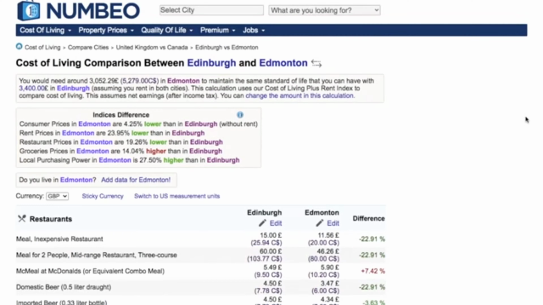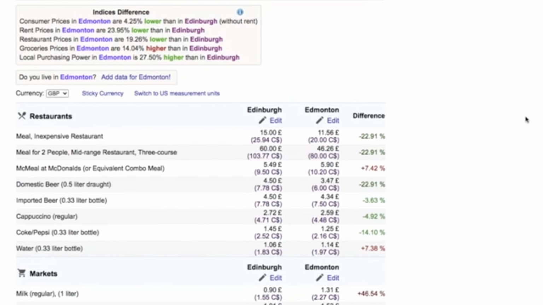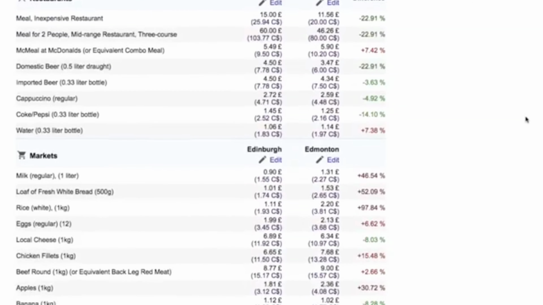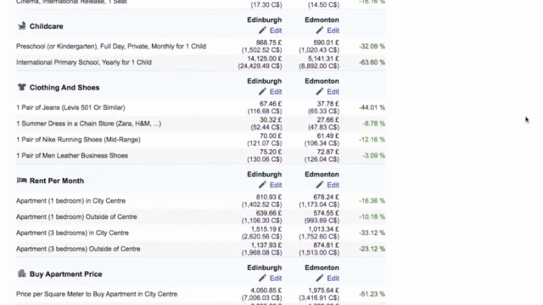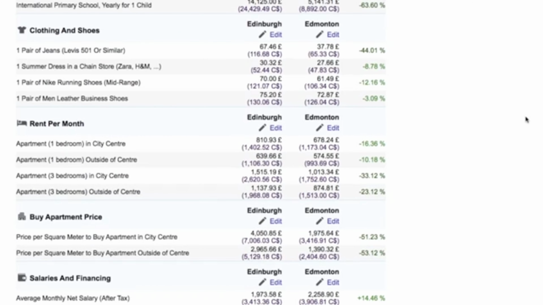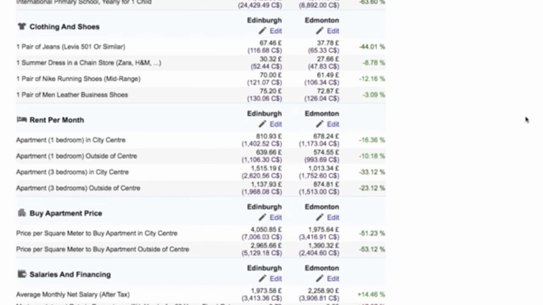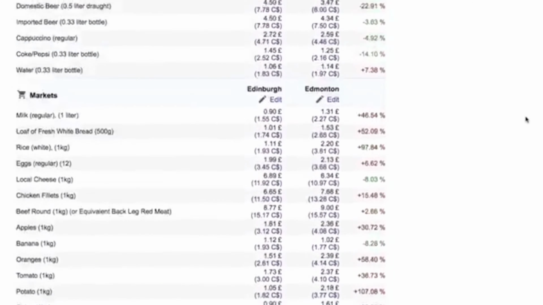So clearly we can see that UK is much more expensive than the Canadian cities. You can actually check out some minute details over here as well, such as what it would cost you to have a meal in a restaurant in Edinburgh and in Edmonton. What about the groceries? What about transportation, utilities? What if you have to pay the rent for a one bedroom? What if you want to buy an apartment in Edinburgh or Edmonton? How much would it actually cost you? All these details can be checked here on numbeo.com. It's a lovely website. But yes, for our comparison for this video, we can say that the Canadian cities are actually cheaper than the UK cities.